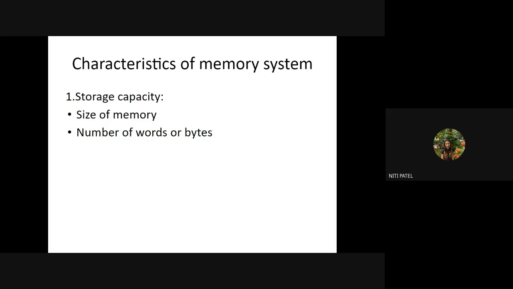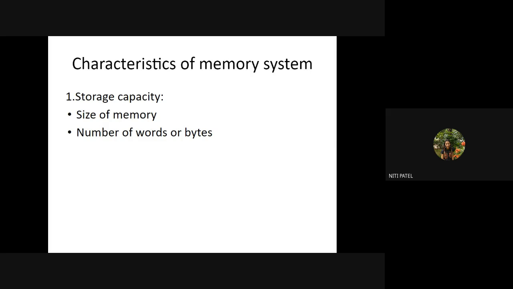Now, when I consider each and every memory, every one of them has a different storage. Your hard disk will have storage of very high capacity in terms of TB. RAM, that is main memory, will have storage capacity in terms of MBs or GBs: 2 GB, 3 GB, 4 GB, 256 MB. These are the ranges in which your RAM can store data. If I say cache, you might have heard that cache is also of different types, L1, L2, L3. If it is L1, it is the lowest, having only 64 KB of storage. If it is L2, it is 256 KB of storage.